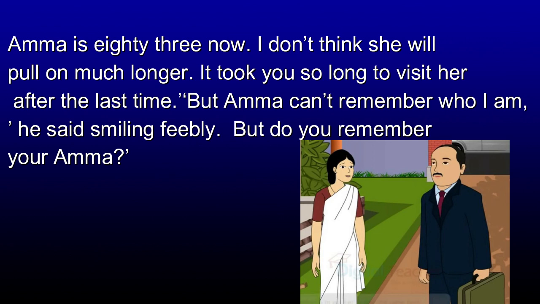But see what Gopi says: but Amma can't remember who I am. See what kind of a human being Gopi is. Smiling feebly, he says he comes to visit her, but Amma is unable to recognize him as her son, so what is the point of coming? And Kamala asks, but do you remember your Amma?